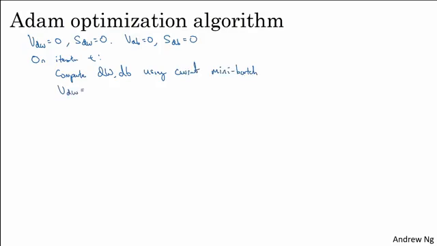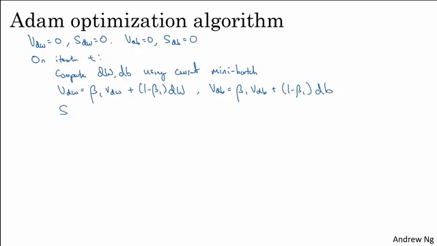So VdW equals beta, but now I'm going to call this beta 1 to distinguish it from the hyperparameter beta 2 we'll use for the RMSProp portion of this. So this is exactly what we had when we're implementing momentum, except that I've now called the hyperparameter beta 1 instead of beta. And similarly, you'd have VdB as follows, so 1 minus beta 1 times dB.